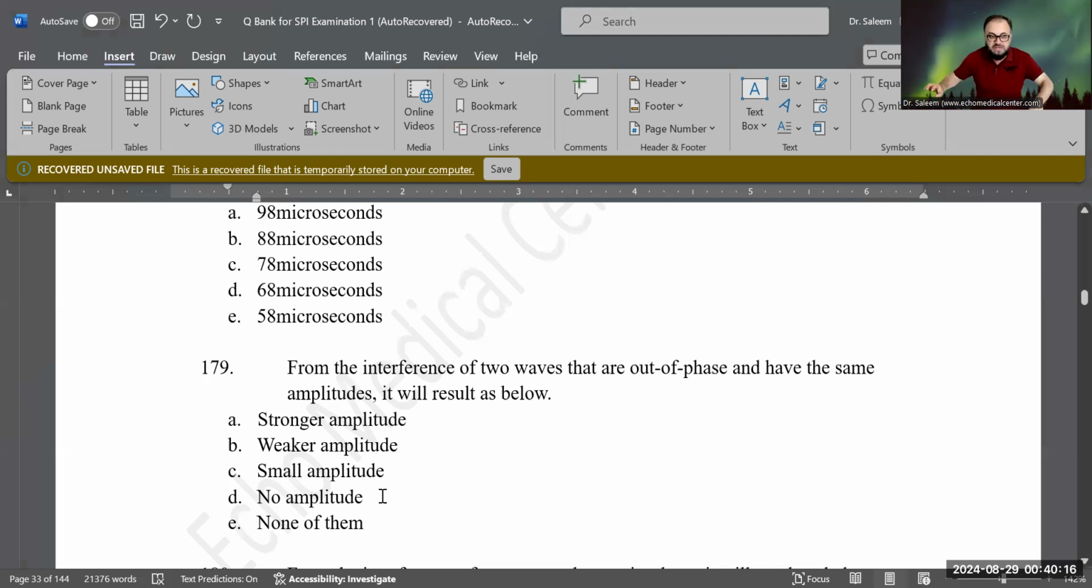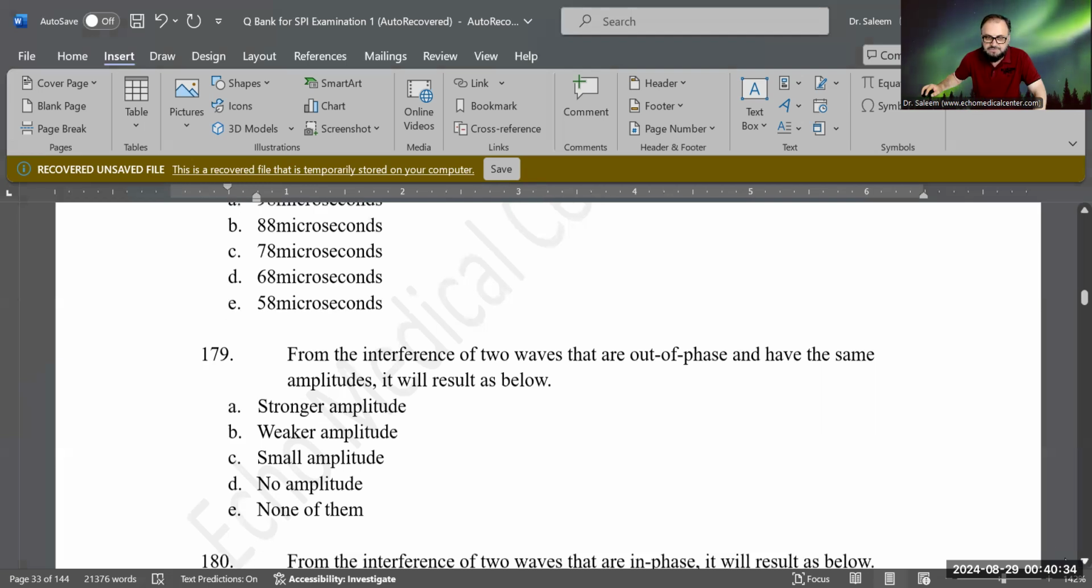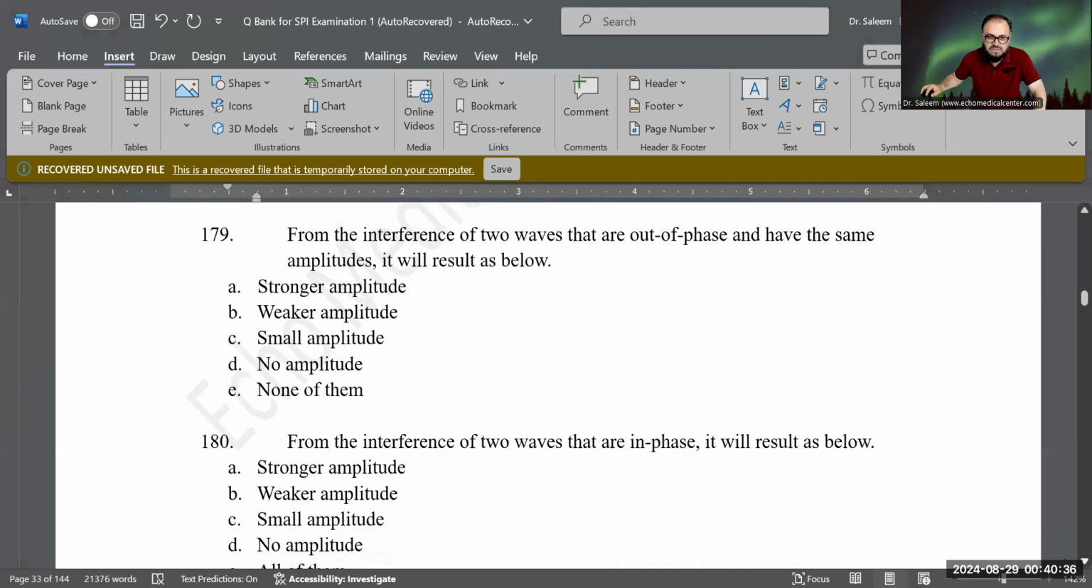No amplitude, because one wave has a compression at the same location and same timing, while the other is exactly in rarefaction, and they have the same amplitude. They will cancel each other. It will be just a baseline. No amplitude would be made. Correct answer. Okay, last question, but not least.